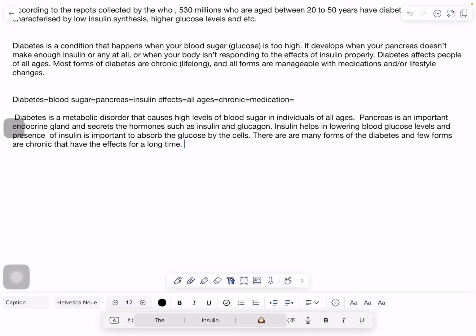Then medication. Regarding the medication, we are writing about the treatment or therapy.